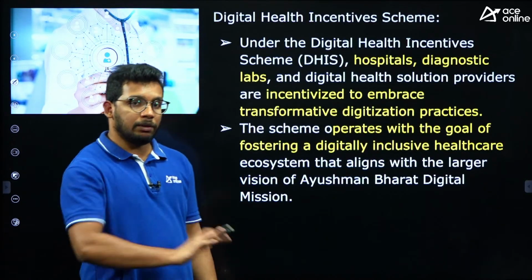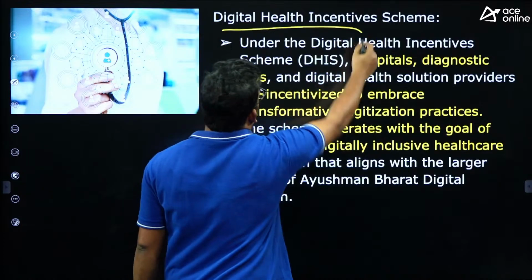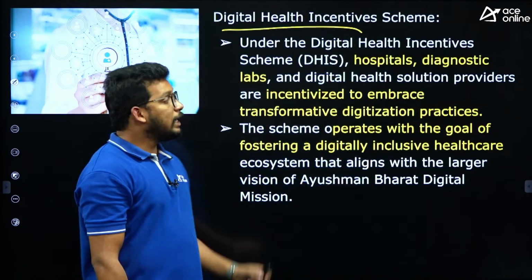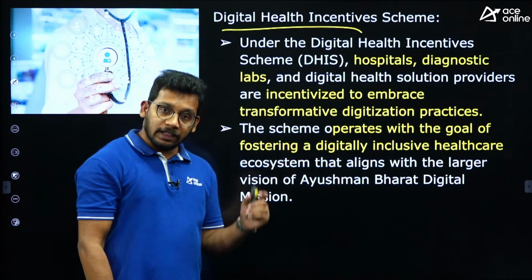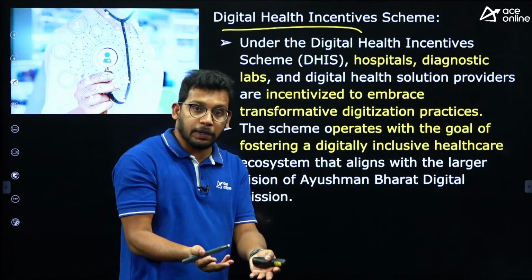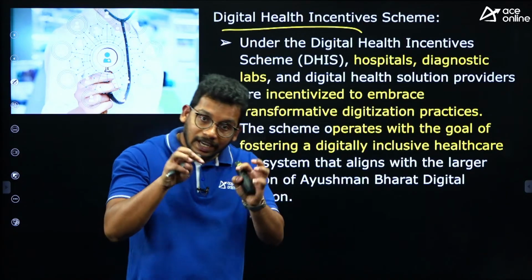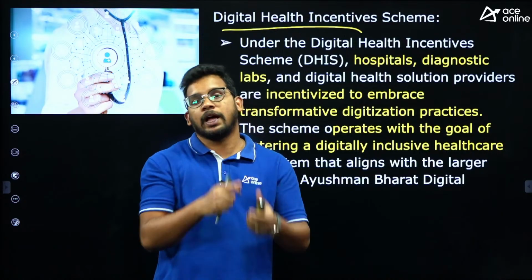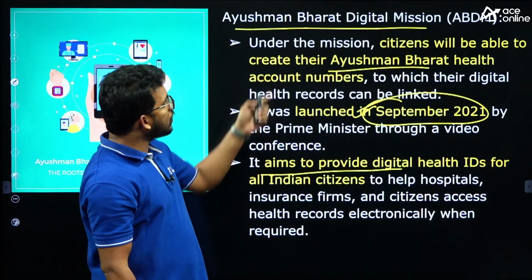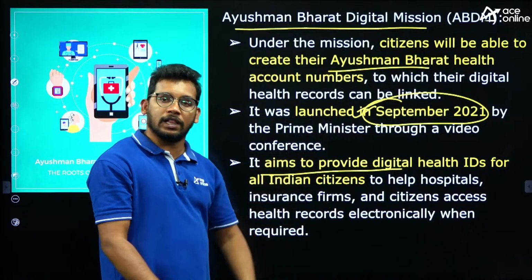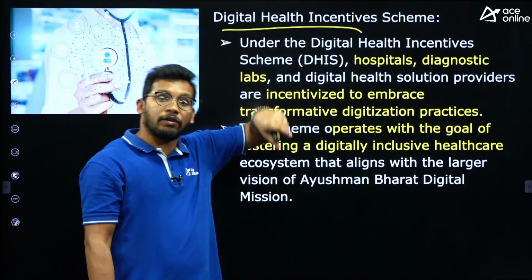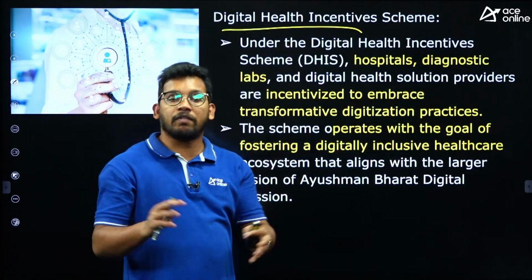One more scheme they have launched is the Digital Health Incentive Scheme. In this scheme, the government is encouraging hospitals and health centers to collect the data and make health IDs, right? This particular scheme is to encourage beneficiaries to get a health ID. This scheme was given for doctors and hospitals, whoever encourages.